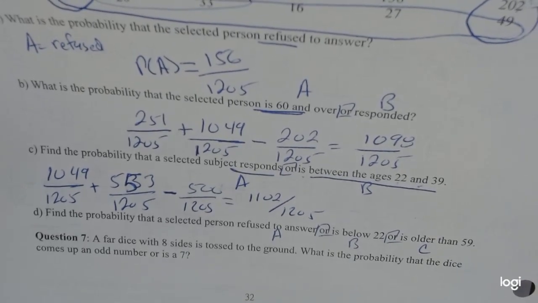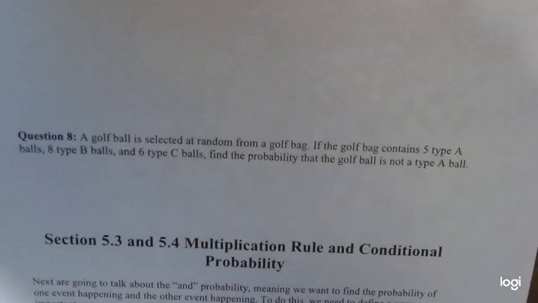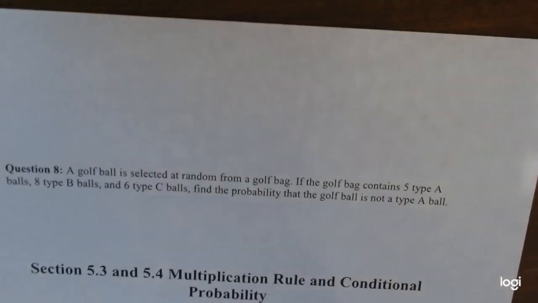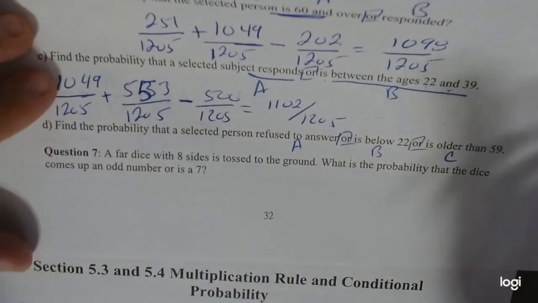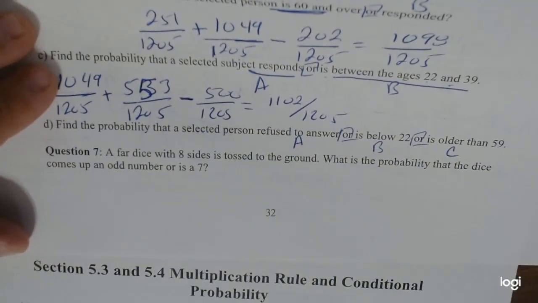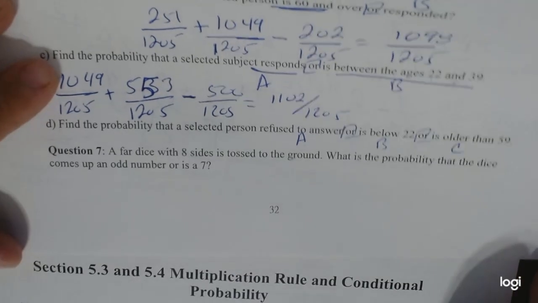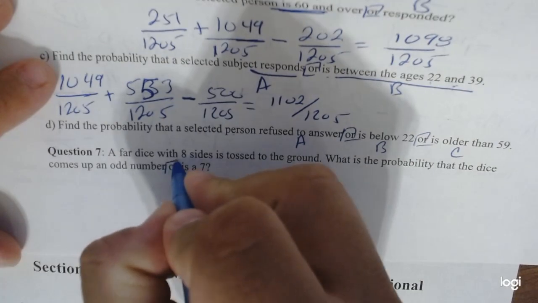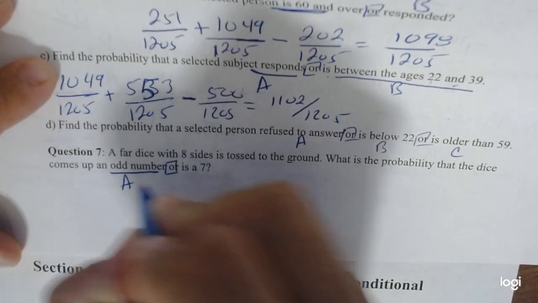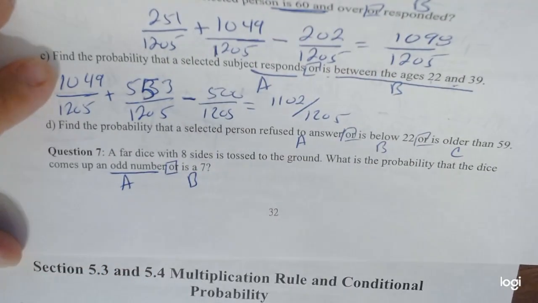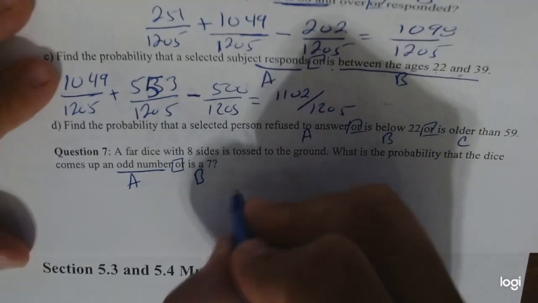Okay. Right, and the last question at the very bottom here says, a fair dice with 8 sides is tossed to the ground. What is the probability the dice comes up an odd number or a 7? So again, or. So odd number is event A, event B is getting a 7.